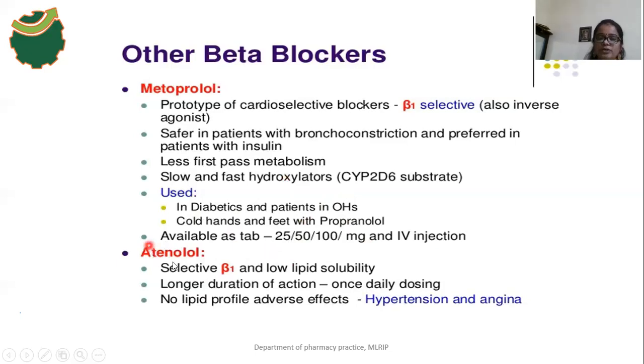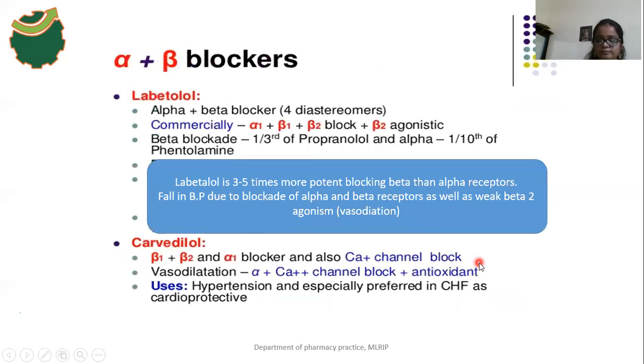Atenolol is a beta 1 selective drug with low lipid solubility and a long duration of action, and there are no lipid profile adverse effects. So atenolol is used in coronary artery disease patients also.